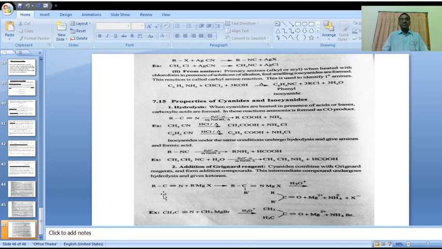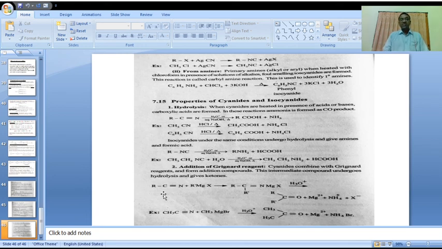Taking a suitable example, methyl isocyanide, CH3NC, reacts with HgO, the same oxidizing agent, to form CH3NCO, CH3–N=C=O.